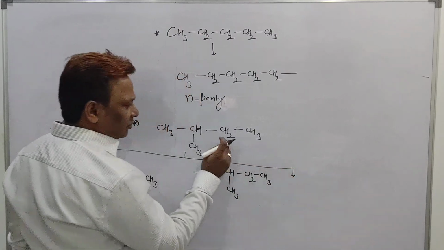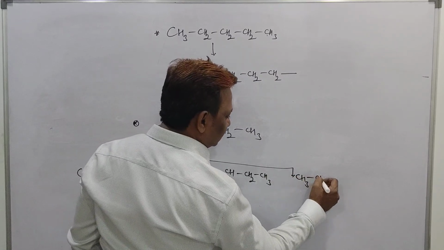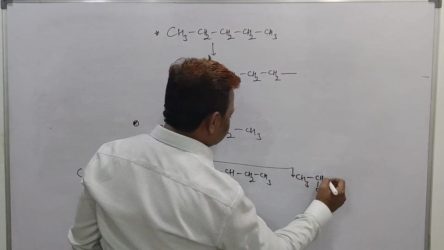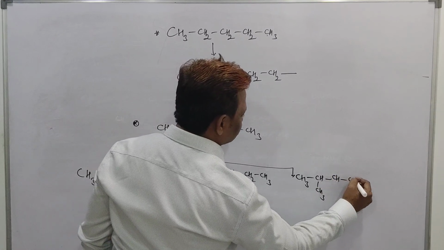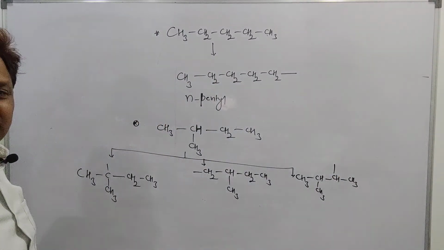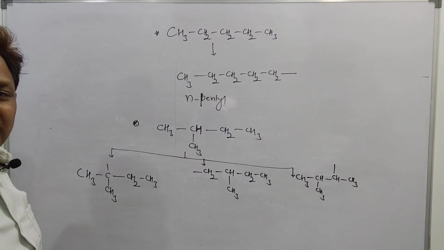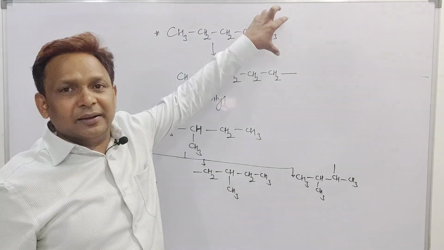But if you take out hydrogen from this carbon here, how does it look? CH3, then CH, then CH3, then CH, right beta? And it has CH3 and one free bond. See beta, in all these examples which I wrote here, again I will tell you, this is a 5 carbon atom.